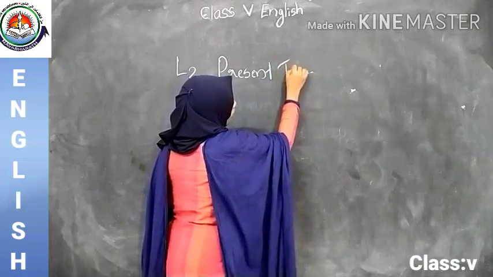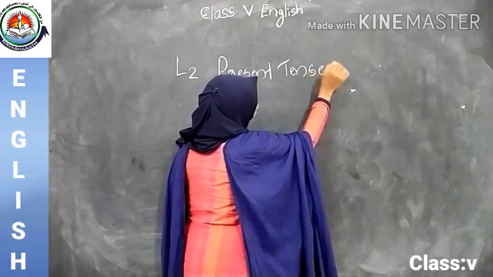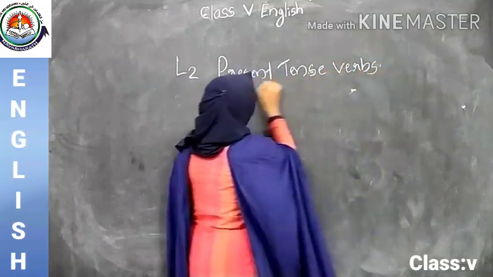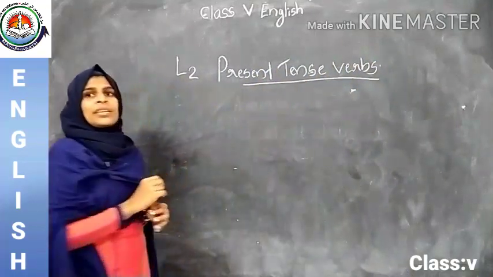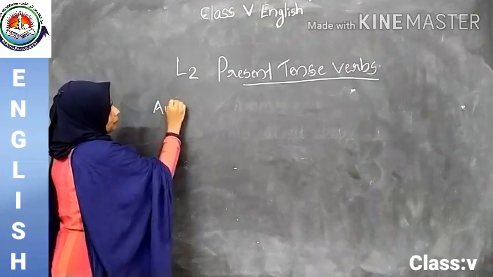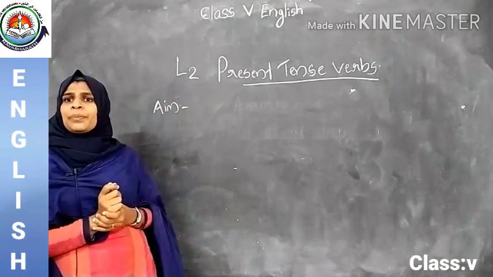Present tense verbs. Okay. Then the aim of this lesson will be, what is the aim?